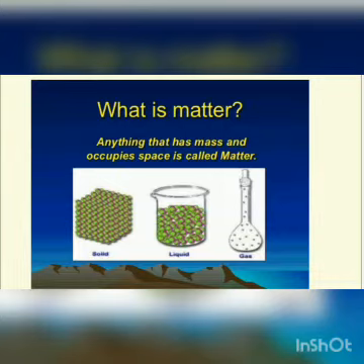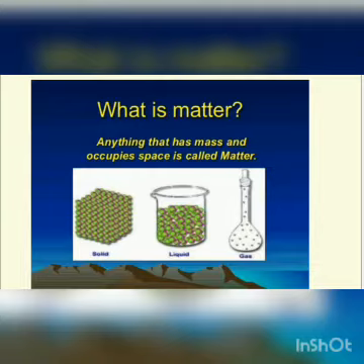Next, what are the examples of matter? Examples of matter are pen, pencil, book. We are also examples of matter. Suppose I am standing on the floor. I have some weight, or we can say I have some mass, and I am also occupying some space on the earth or in the atmosphere.